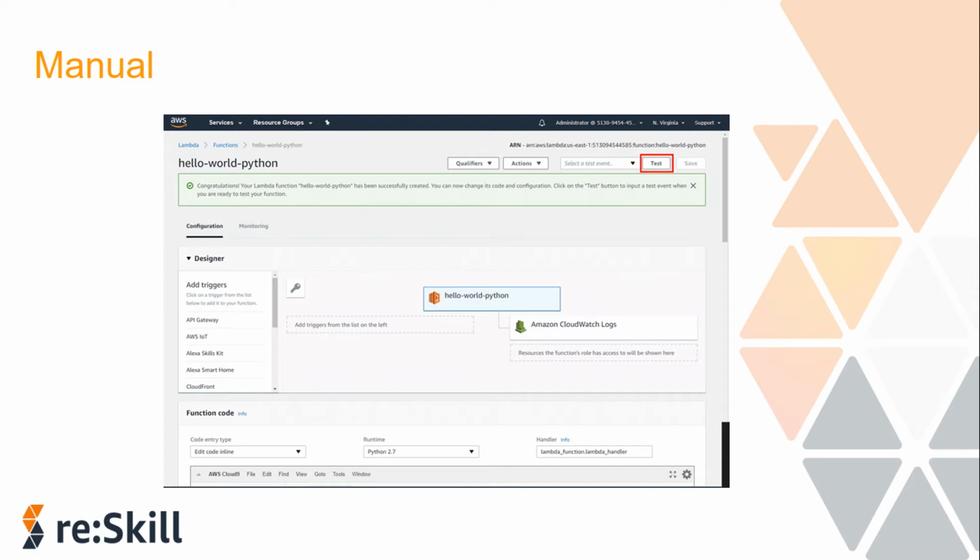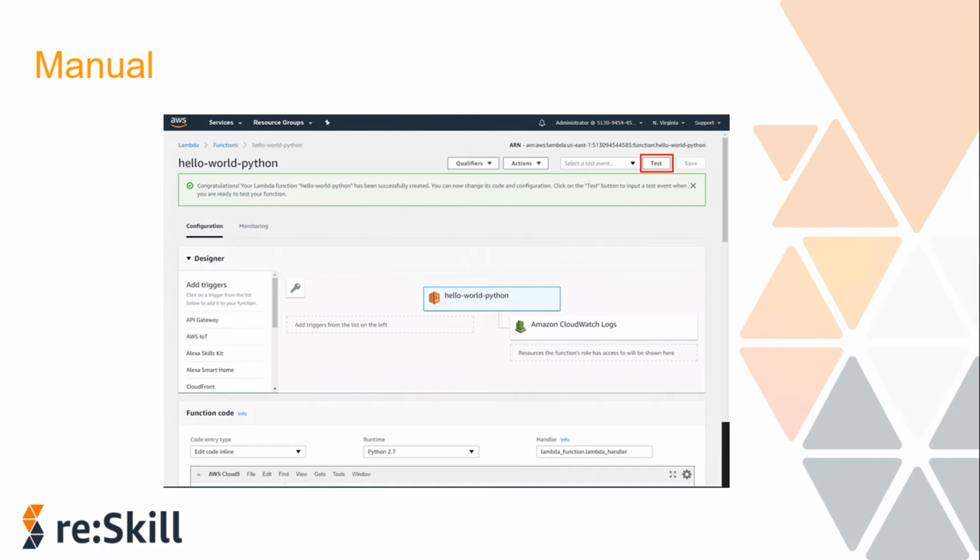In the Lambda console, after you have authored your Lambda function, configured the test events and deployed the changes, you just need to click on the test option that will be there in the console. I will show you in the demo also. You just need to click on this test option and Lambda will be invoked. This is an option for testing the Lambda by running it manually. Okay, no event, no schedule, just running it when you want it.